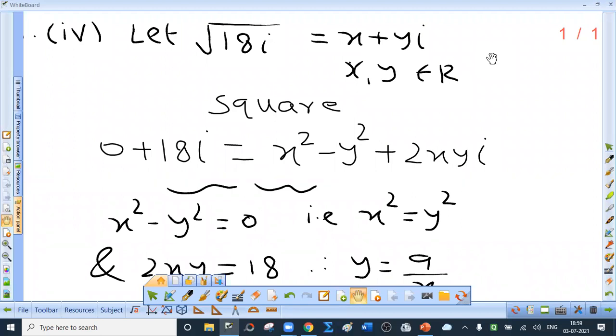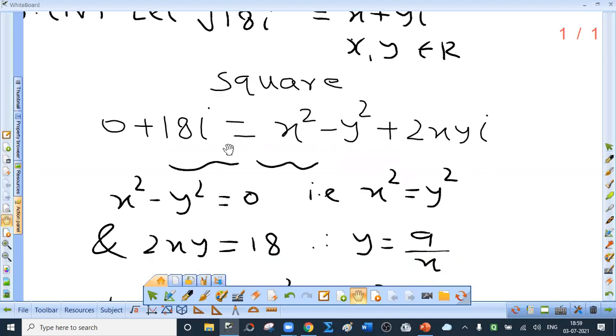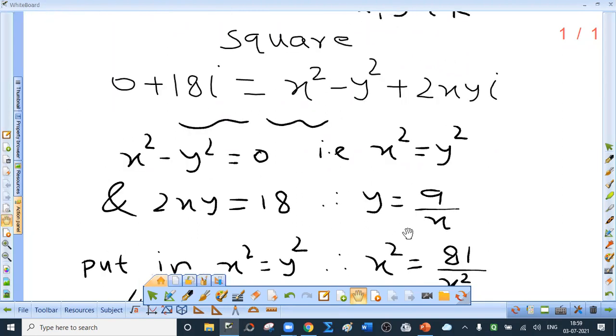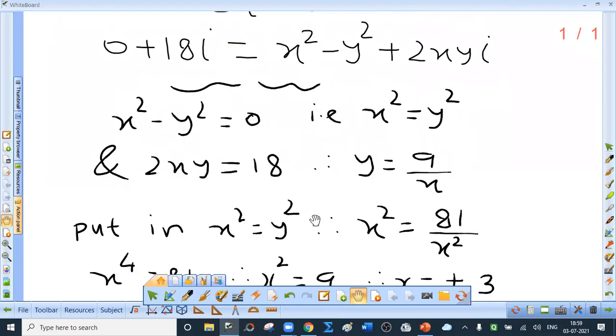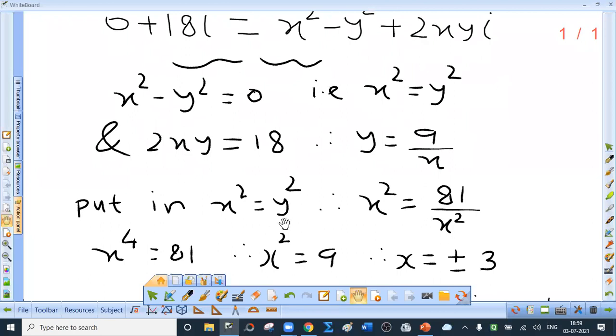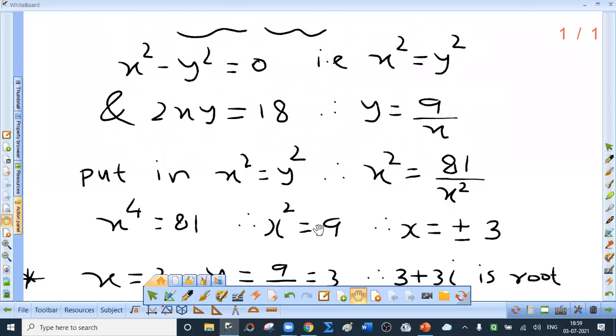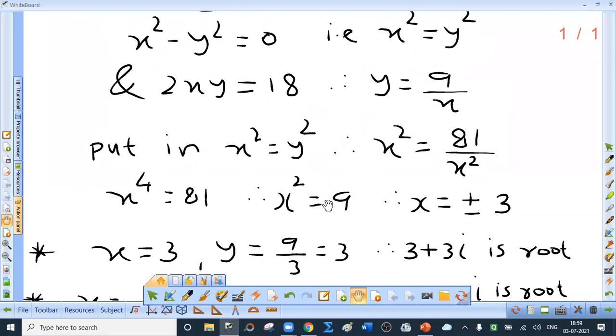Now equate real part to real part. So x square minus y square is 0. That is x square equal to y square. 2xy equal to 18. So what is y? 9 upon x. Put this in the above. We get x square equal to 81 upon x square. I'm sorry, x raised to 4 is 81. So what is x square? x square is 9 or minus 9.